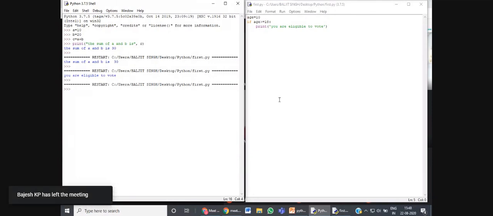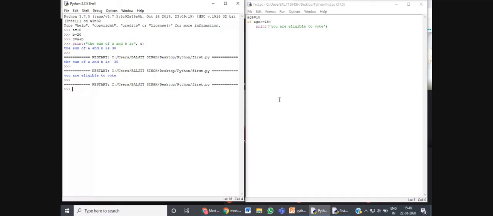Why? Because I have changed the value to 10, and now the condition has become false. The condition that I have given in the program has become invalid. It gives a false result because the age variable is not greater than 18, or equal to 18 either. So the value of the age variable is 10, and it is not greater than or equal to 18. So no message is printed here. That means this print statement has not been executed.